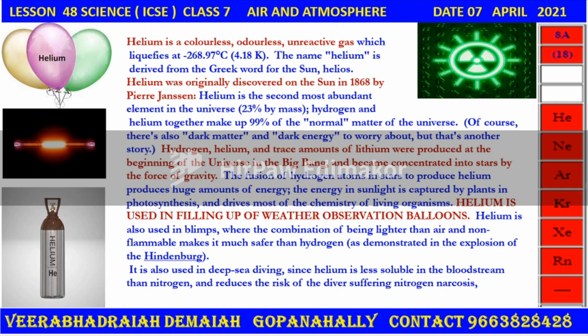Helium is the second most abundant element in the universe, 23% by mass. Hydrogen and helium together make up 99% of the normal matter of the universe. The fusion of hydrogen atoms in stars to produce helium produces huge amounts of energy. The energy in sunlight is captured by plants in photosynthesis and drives most of the chemistry of living organisms. Helium is used in filling weather observation balloons.